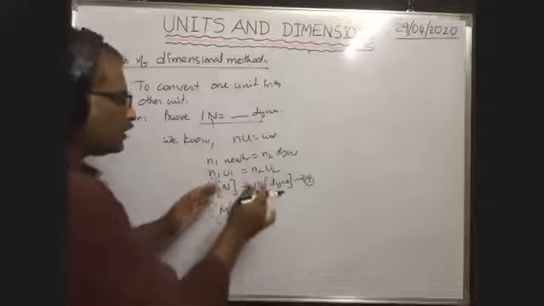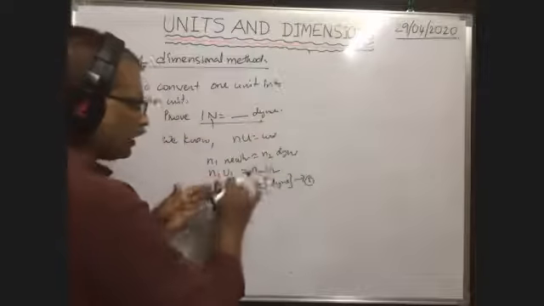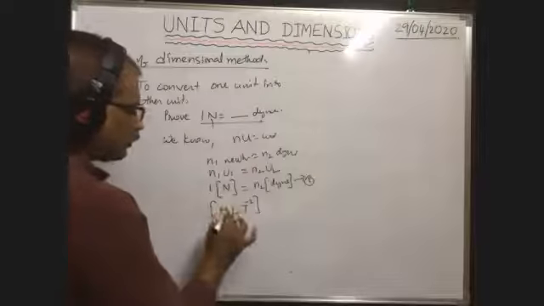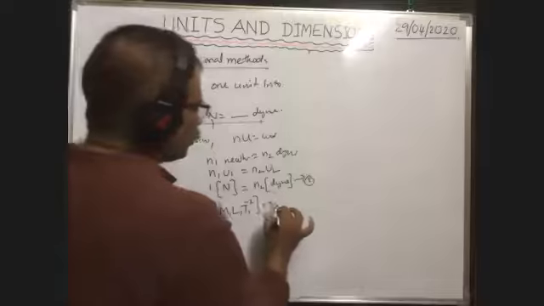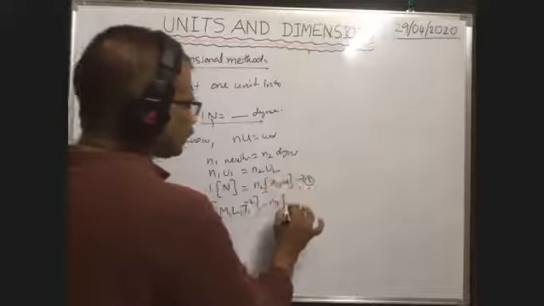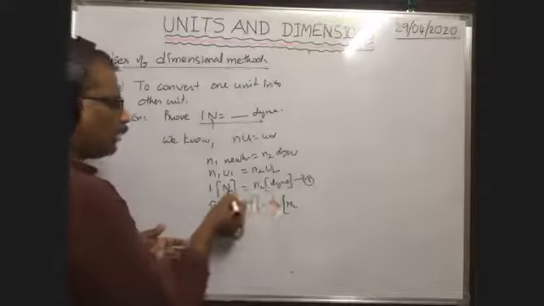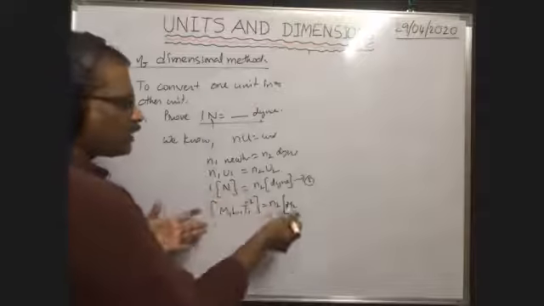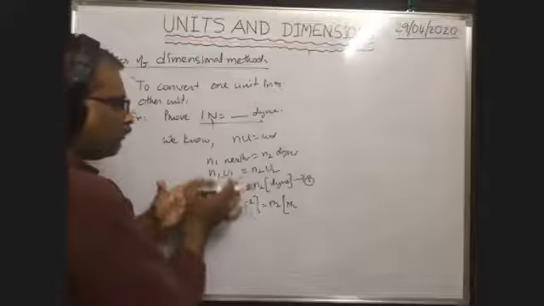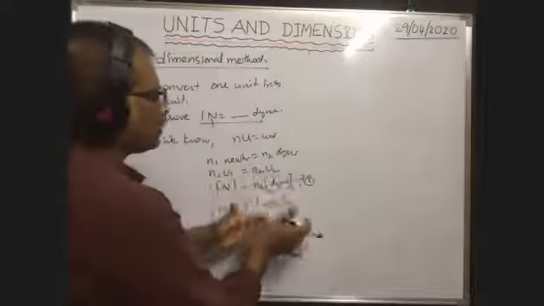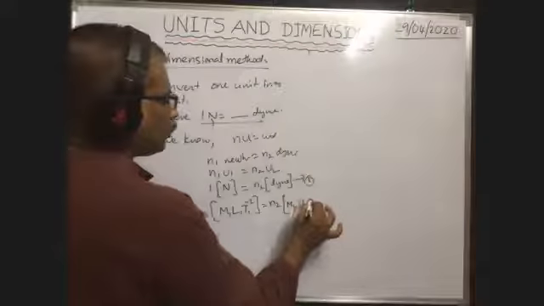To distinguish the unit in SI system and the unit in CGS system, you write them differently. Unit in SI system as m1 l1 t1 to the power of minus 2, that is equal to n2 into unit of dyne, meaning m2 l2 t2 to the power of minus 2. The dimension formula is the same because it is the unit of force, but it is the unit of force in SI system, and the unit of force in CGS system. In order to distinguish them, you write m2 l2 t2 to the power of minus 2.